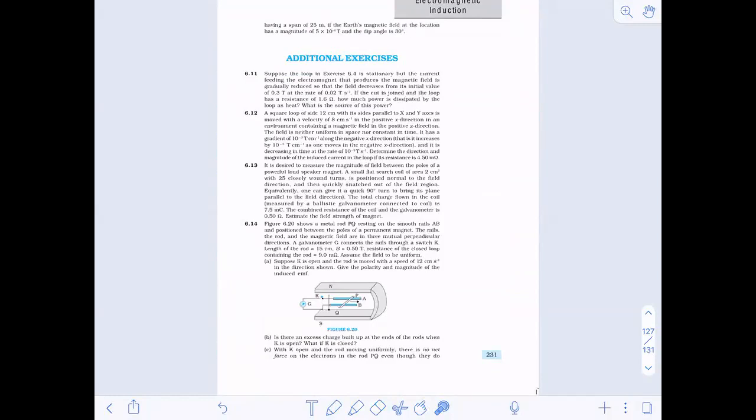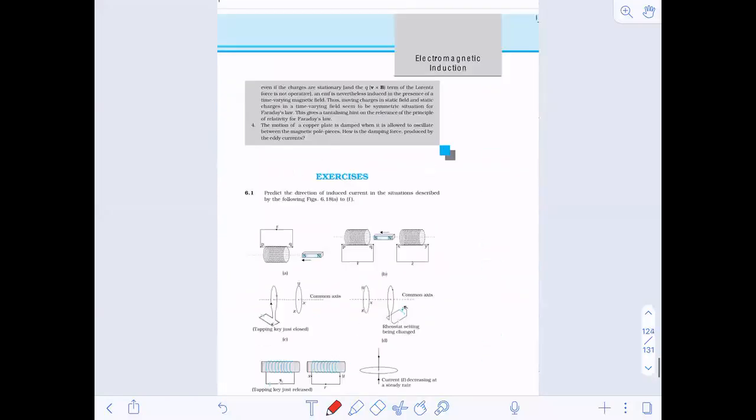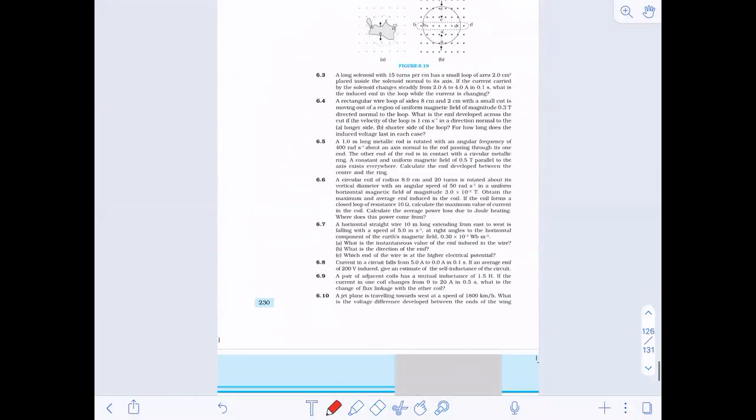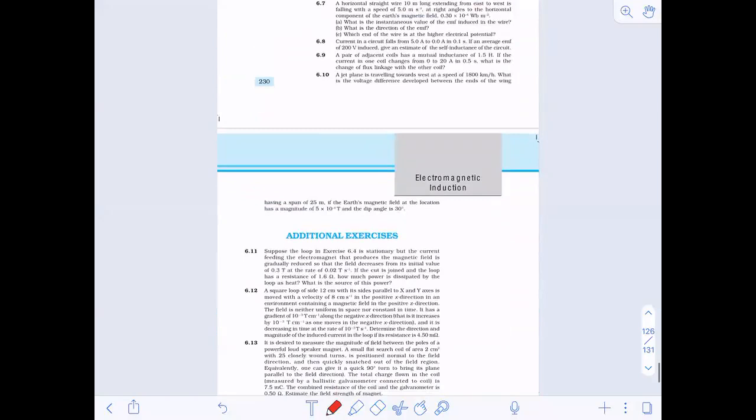Okay, so do one thing. Just today itself, anyone who has it, take a screenshot and send me, because I don't have it. Then tomorrow we can solve the questions from there. Otherwise, we'll start with the NCERT exercises. Fine, so this chapter is done. Tomorrow and the day after tomorrow we'll only do the revisions.